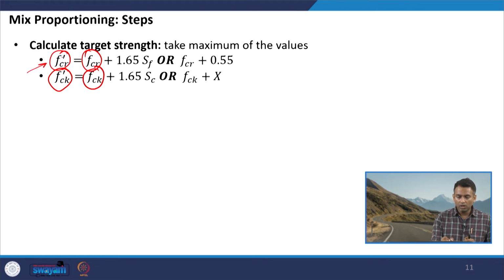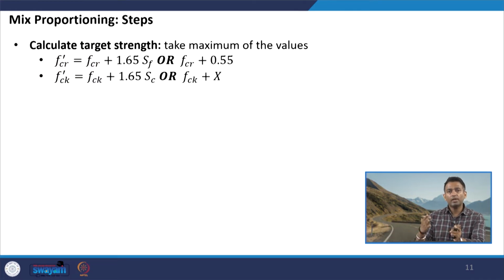The first equation is for when we are designing corresponding to the flexural strength of the concrete; the second equation, where we are using the subscript ck, is when we are doing it corresponding to the compressive strength of the concrete. So, as you see here, we have two sets of equations. Similarly, we will have sets of tables, one corresponding to flexural strength and the other corresponding to compressive strength. So, if we are doing it corresponding to flexural strength, this is the equation.